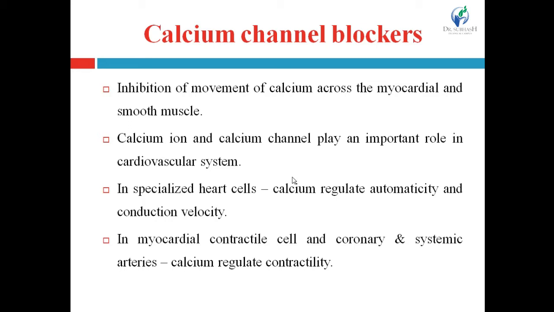Now, in heart cells, some specialized heart cells are available, and these specialized heart cells are the automatic and conducting cells of the heart. What is the function of this type of specialized heart cells? These cells regulate automaticity and conduction velocity, right?